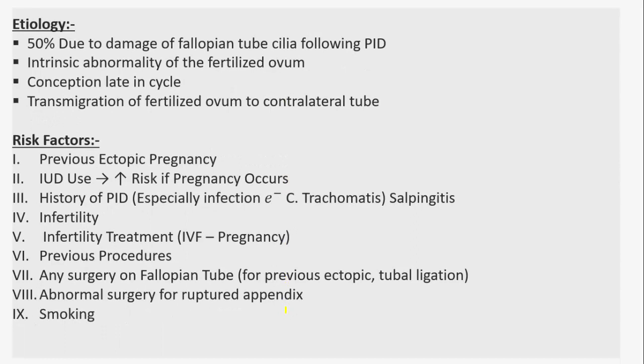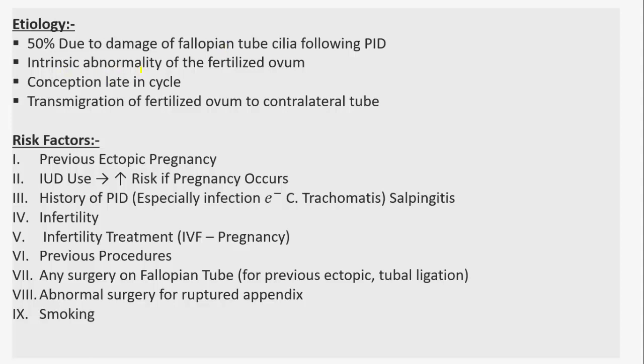What is the etiology? In 50% of cases there is damage to the fallopian tube cilia following pelvic inflammatory disease. Normally, due to ciliary movement in the fallopian tube, the fertilized ovum moves to the endometrium or uterus. But if there is any damage to the cilia, the most common cause being pelvic inflammatory disease, it cannot move to the normal site, the endometrium, so it can cause ectopic pregnancy. The implantation of the embryo is then in the fallopian tube.